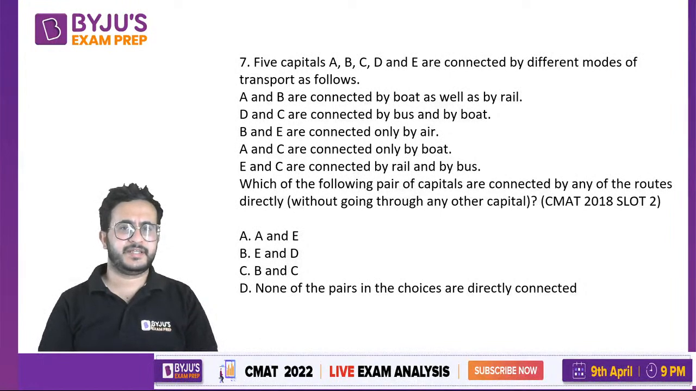Five capitals A, B, C, D, E are connected by different modes of transport as follows. A and B are connected by boat as well as by rail. D and C by bus and by boat. D and E only by air. A and C are connected only by boat. E and C are connected by rail and by bus. Which of the following pairs of capitals are connected by any of the routes directly without going through any other capital?